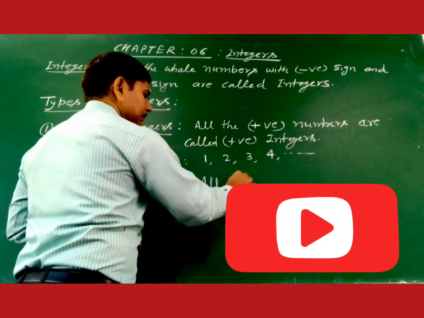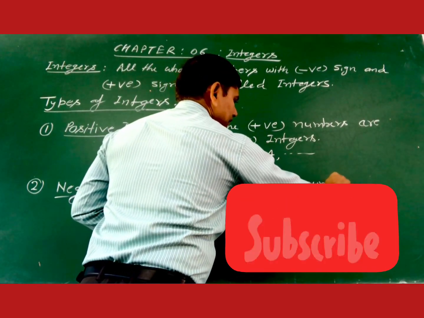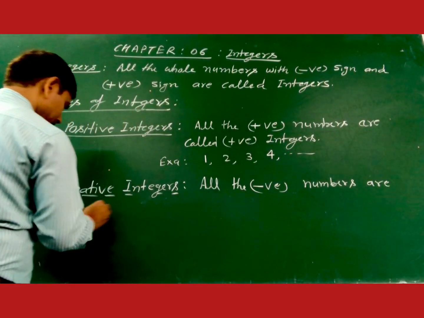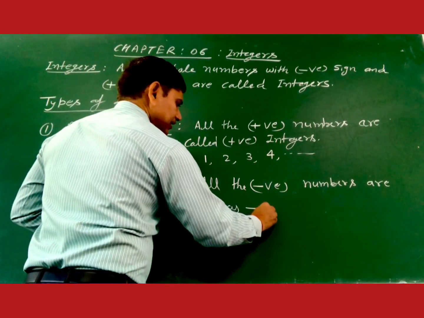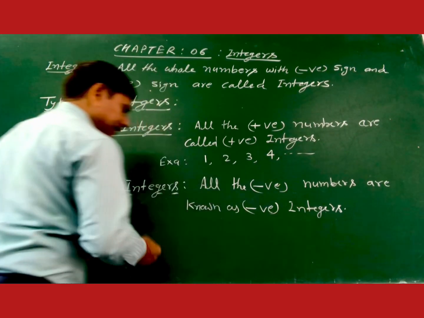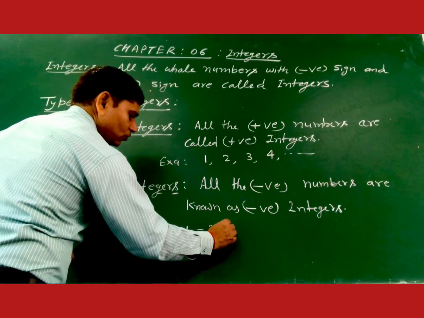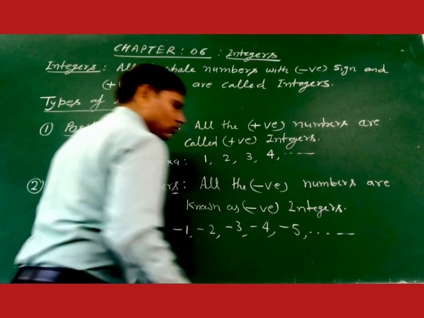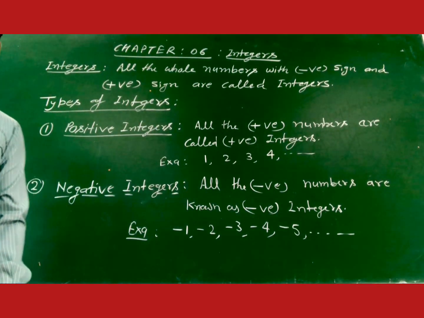All the negative numbers are known as negative integers. For example, -1, -2, -3, -4, -5, and so on up to infinity. All these numbers are known as negative integers.